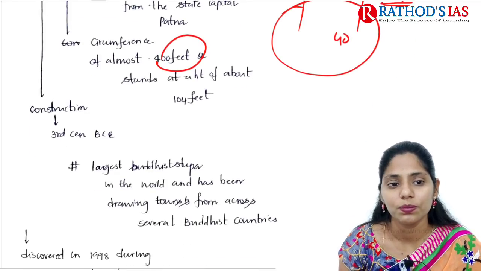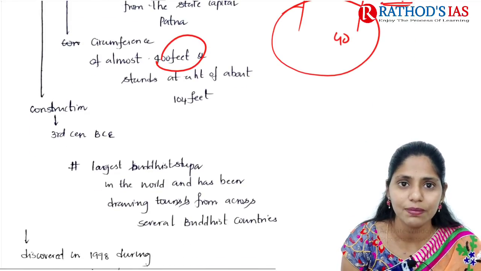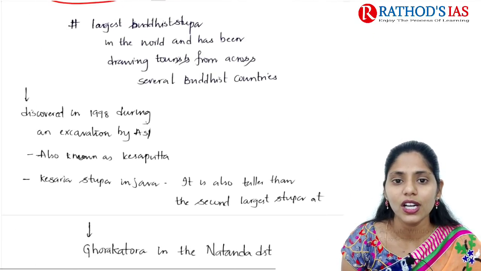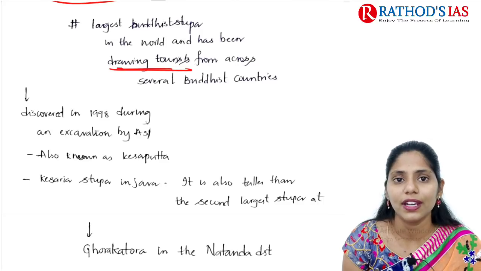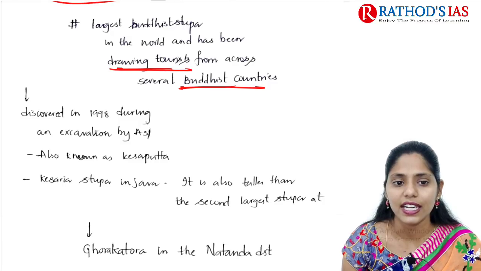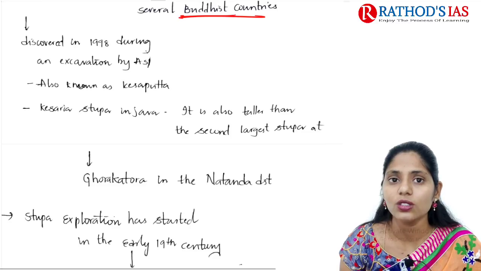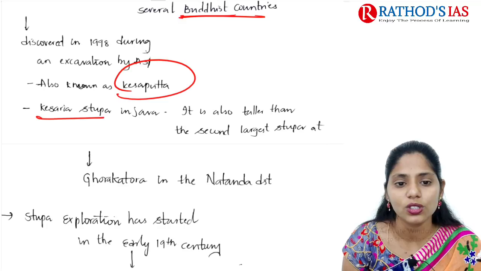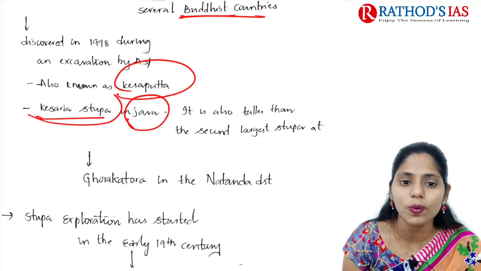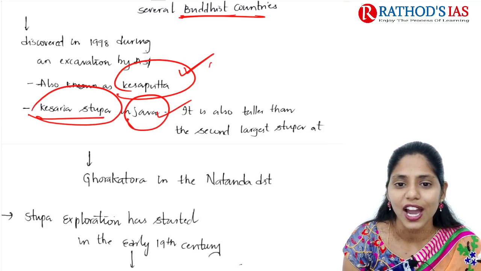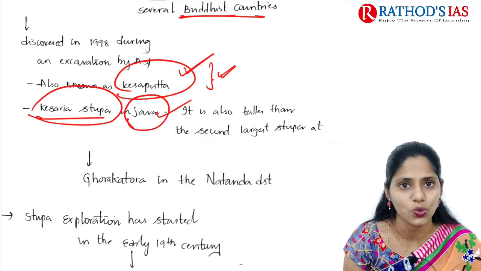The construction of this stupa dates back to the 3rd century BCE. It is one of the largest Buddha stupas in the world and it has been drawing tourists from several Buddhist countries. The site was discovered in 1998 during an excavation by the Archaeological Survey of India. It is also known by another name, Kesaputta. There is also a Kesaria Stupa located in Java, and Kesaputta located in Bihar. Please don't confuse these two words.